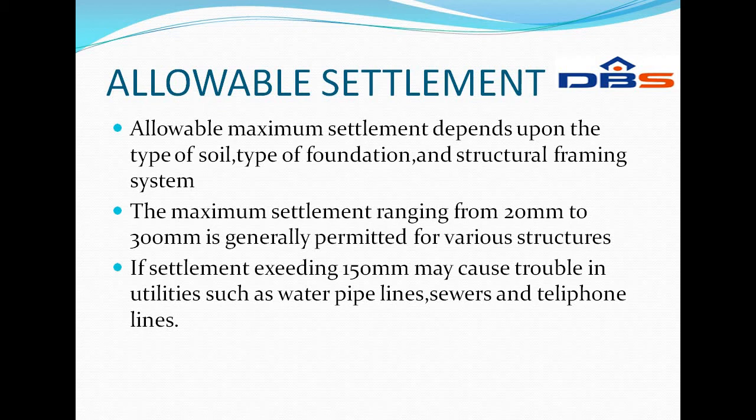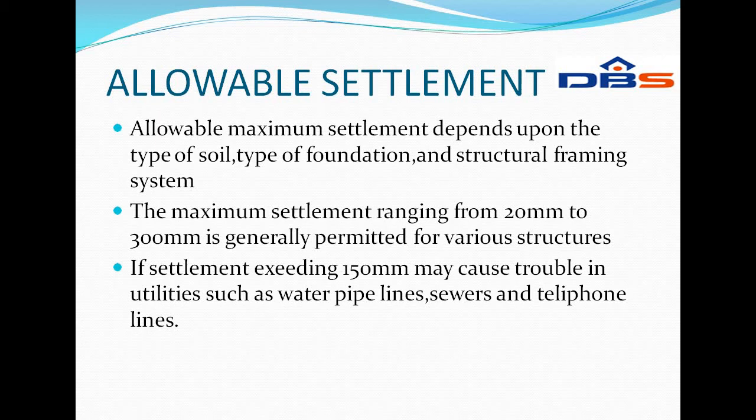The allowable maximum settlement depends upon the type of soil, type of foundation, and the structural framing system. The maximum settlements range from 20 mm to 300 mm. It is generally permanent for various types of structures. But theoretically, no damage is done to the superstructure if the soil settles uniformly.